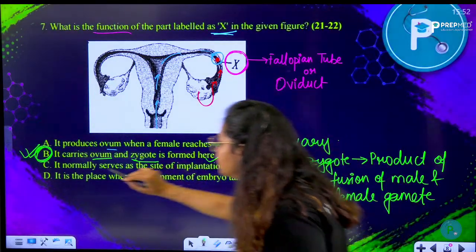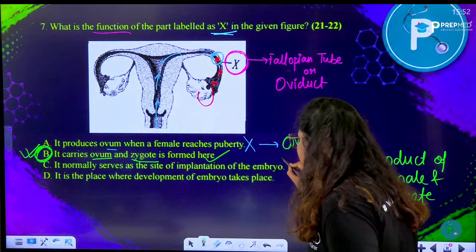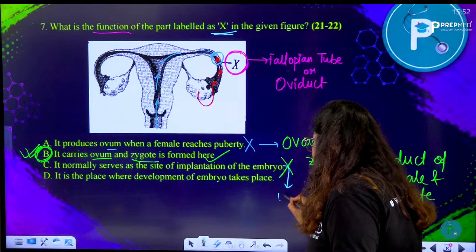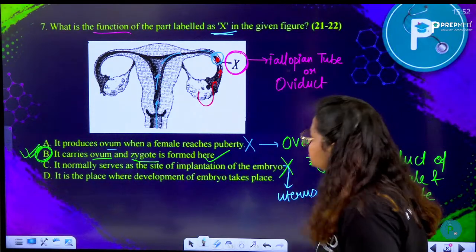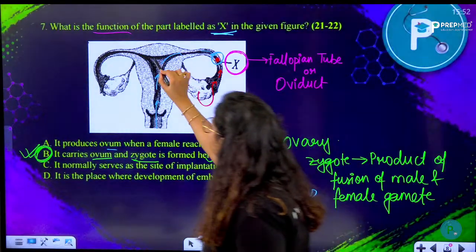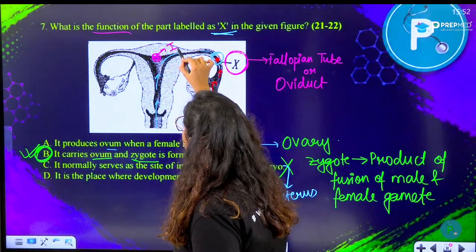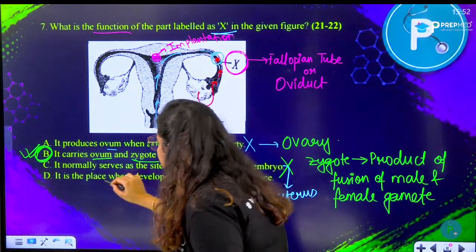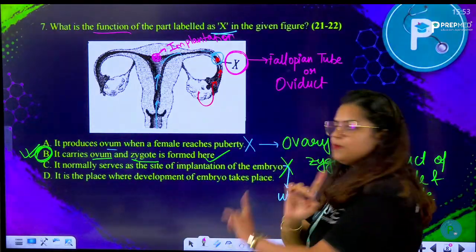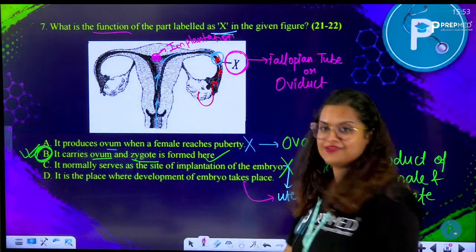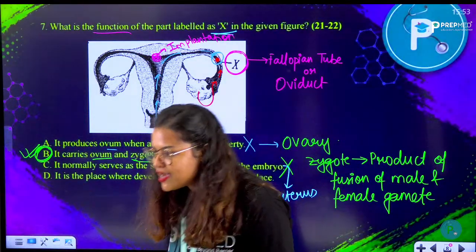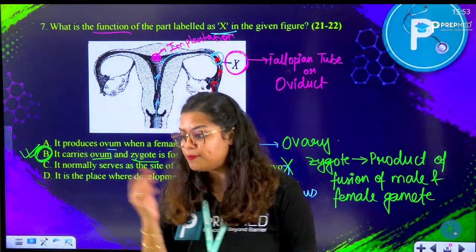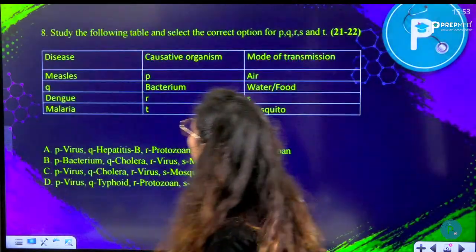This is very easy. It normally serves as the site for implantation of embryo. No, the site for implantation of embryo would be the uterus. Uterus is where the implantation occurs. This is the uterus, this is where you would see implantation. Okay, implantation. It is the place where development of embryo takes place. No, that would also be uterus. Right? So we already found our answer, option number B. Sanglap is the only one who is answering. I need answers from all of you. Abriti, you also try to answer. Moving on to the next question.